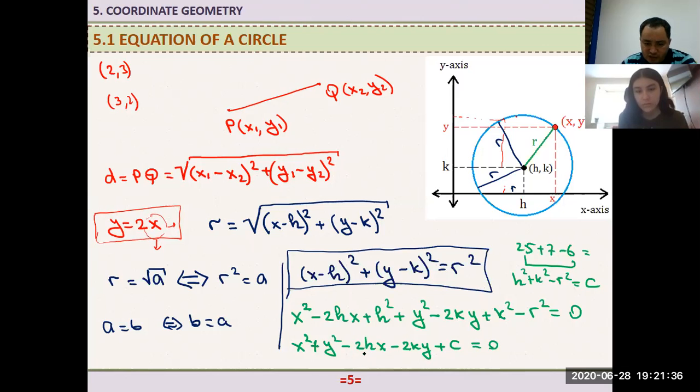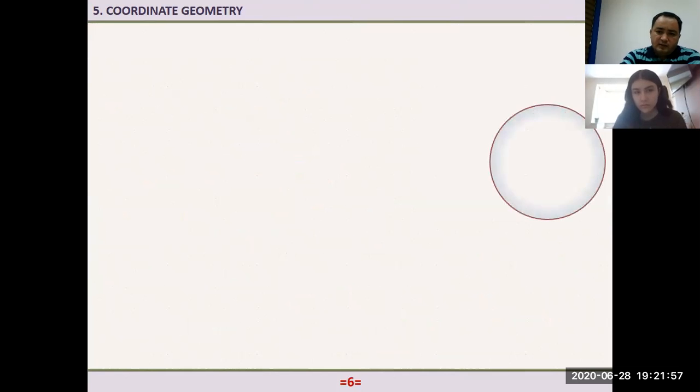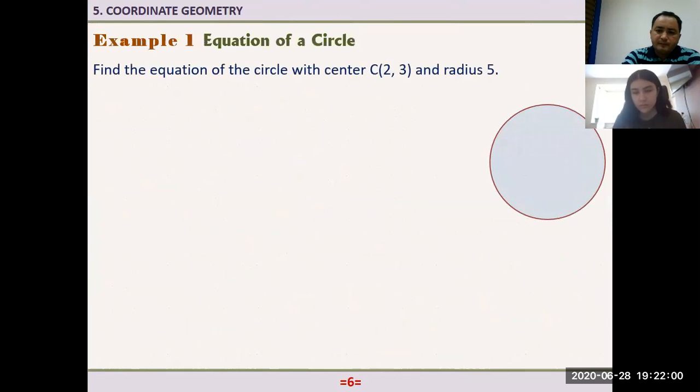Okay. What is h here? This h is the x coordinate of the center of the circle. And how about this k? k is the y coordinate of the center. Okay. Now from here I can find the radius. That is all about the circle in the coordinate system. Let's see a few examples.